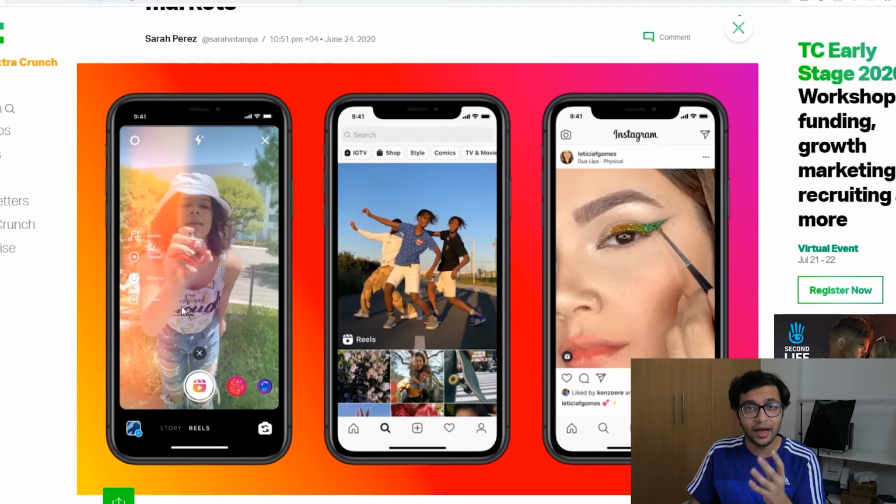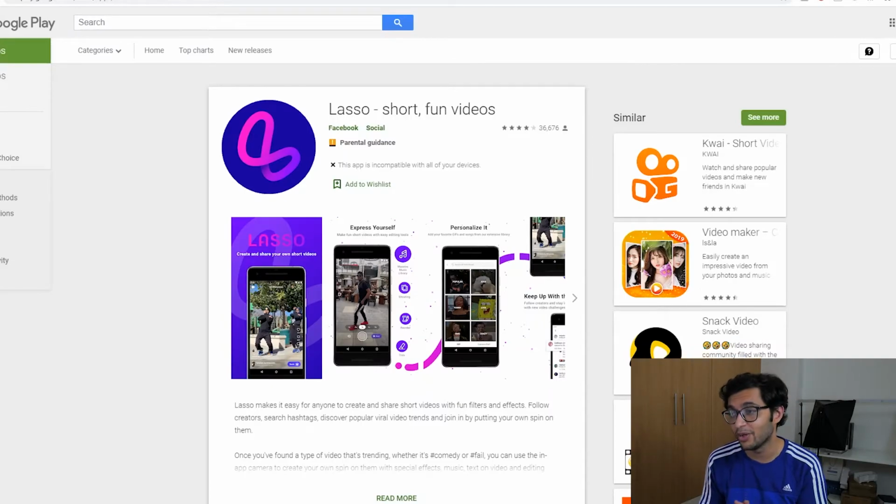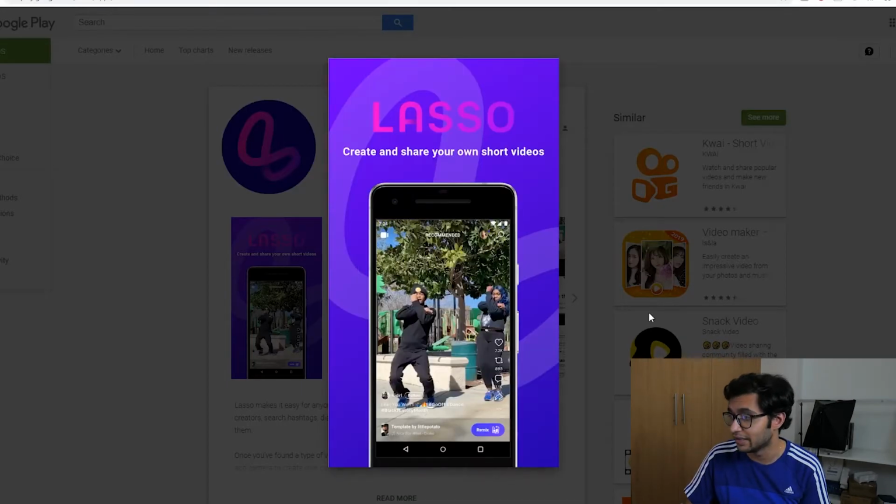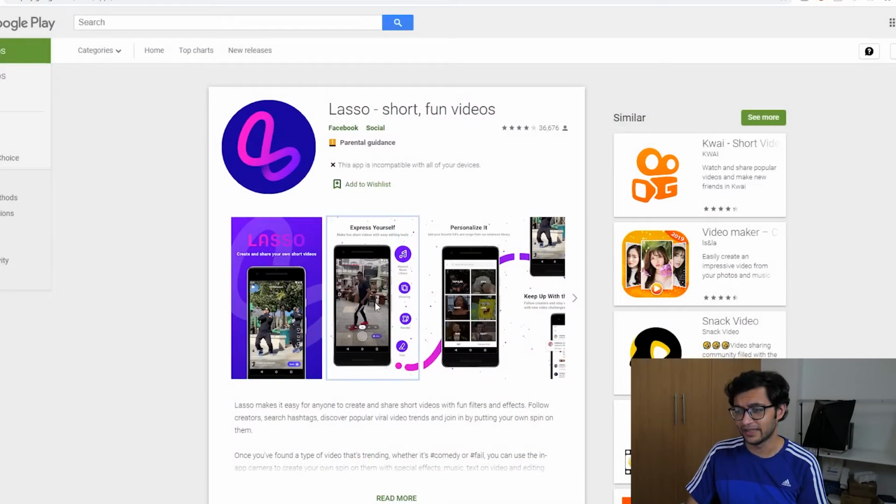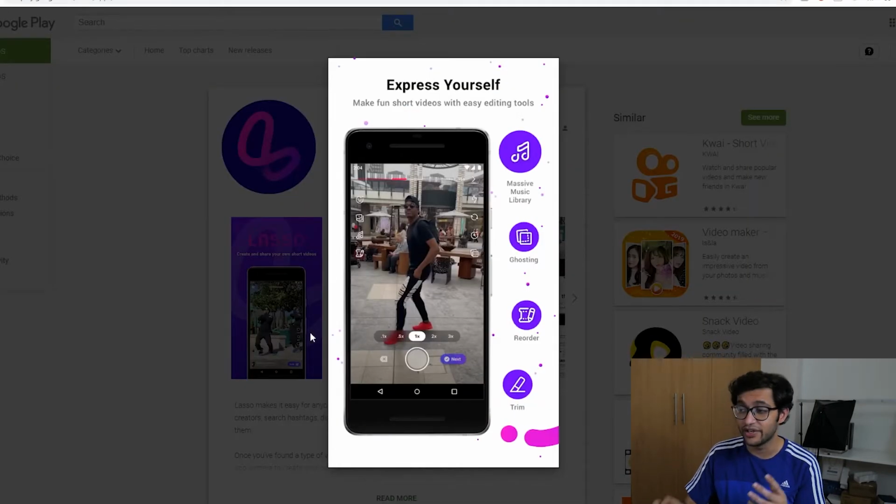Now, another application that actually comes from the parent company of Instagram is Facebook Lasso. This is also not compatible with any of my devices, so again, I couldn't really test it. But if you go over the pictures that this Google Play Store listing shows us, again, it's very similar to what TikTok brings. Again, the UI is extremely similar. You can trim your footage, you can add music, you can do all the goofy stuff that you do on TikTok right from this application.